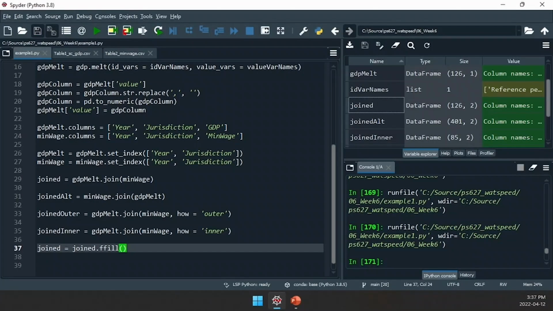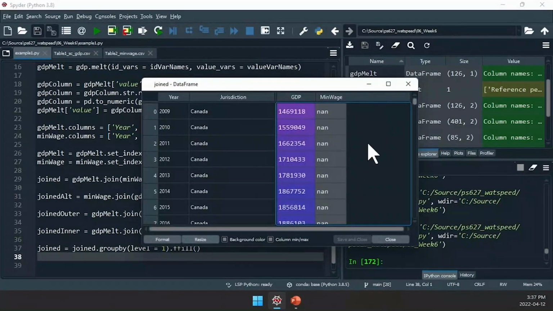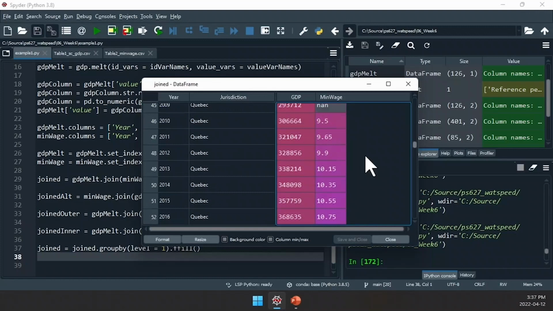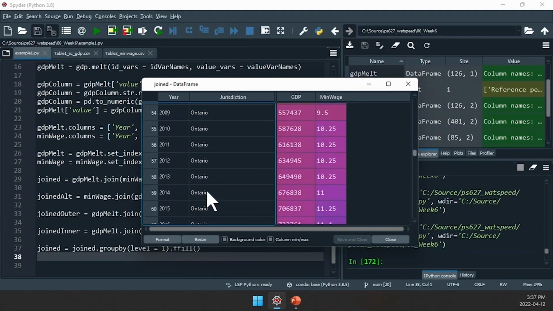Let's try that. So we're going to say joined is equal to joined dot group by, level equals 1 to say we're grouping by jurisdiction, and then forward fill. Let's jump down to where the New Brunswick data got carried over to Quebec. There it is. Our $11 an hour minimum wage for 2017 New Brunswick did not get forward filled to Quebec.